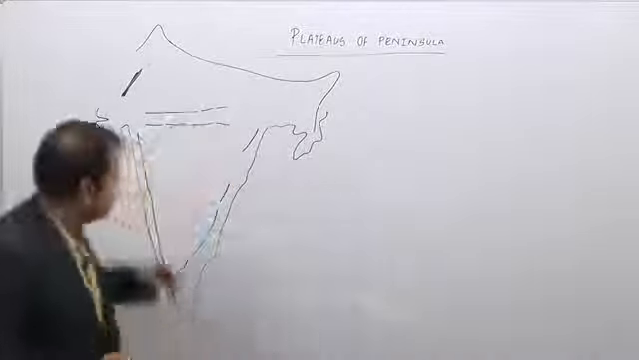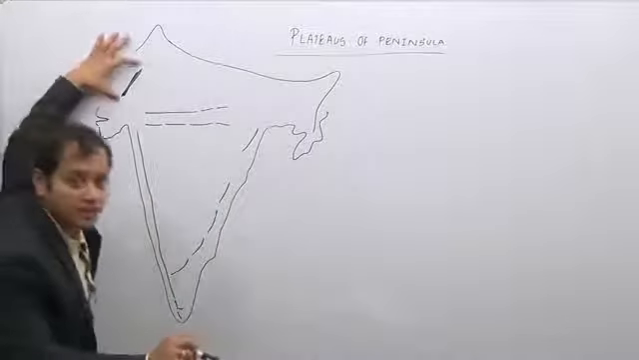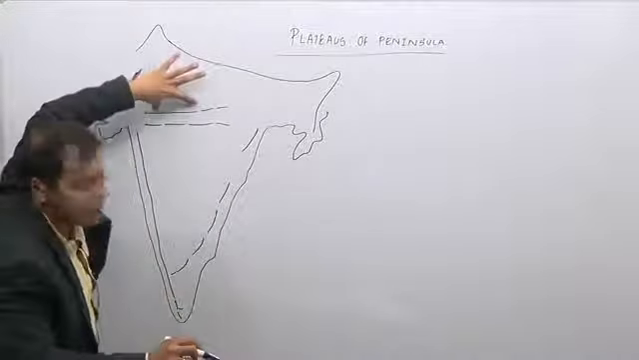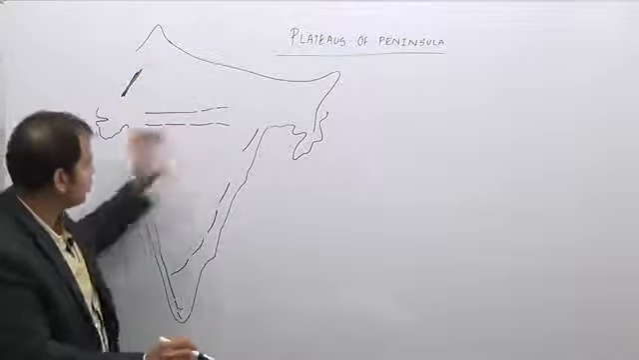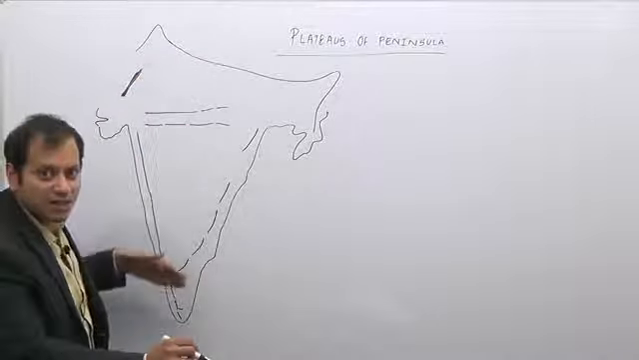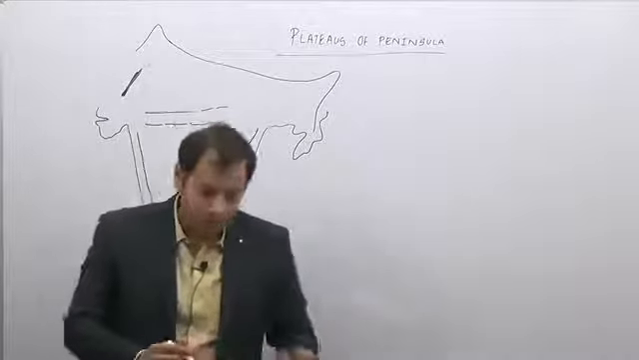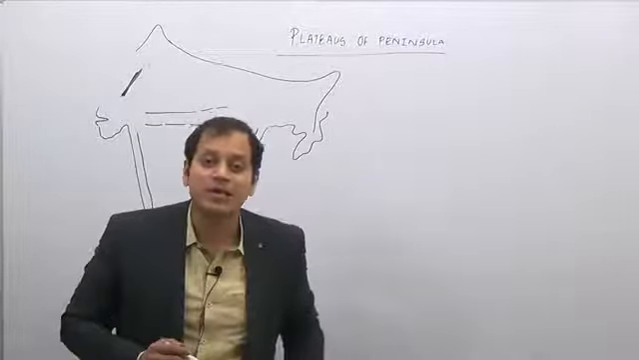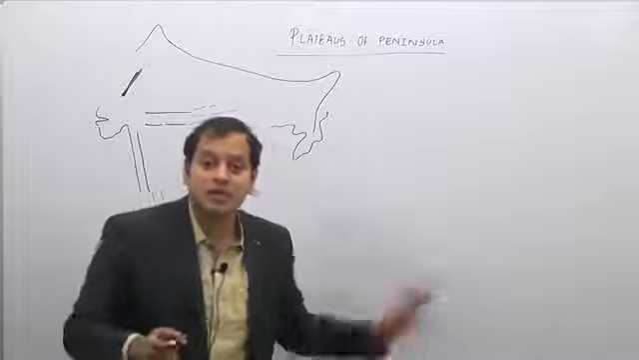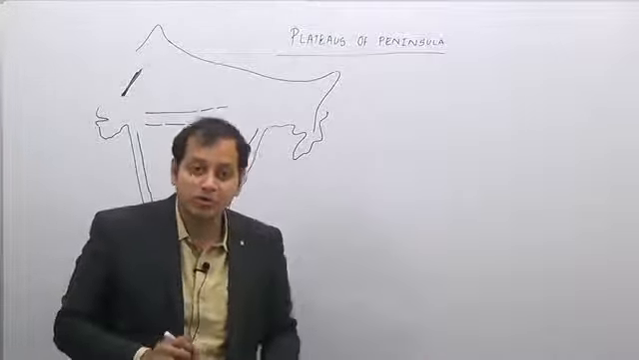We have studied the hills. Let us revise what the hills are. This is Aravalis, this is Vindhyas, these are the Satpuras, Western Ghats, Eastern Ghats, and both Western and Eastern Ghats meet in which mountain? In the Nilgiri mountains. Now let us study the next topic, that is the plateaus of the peninsula.